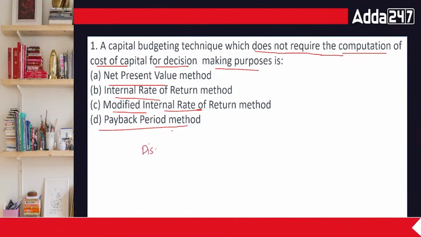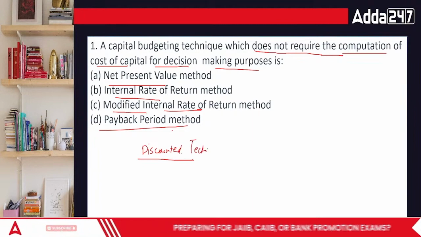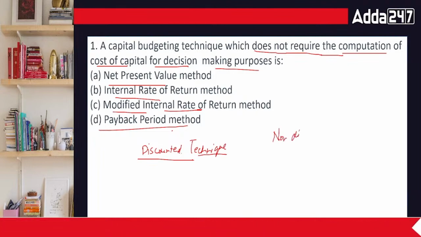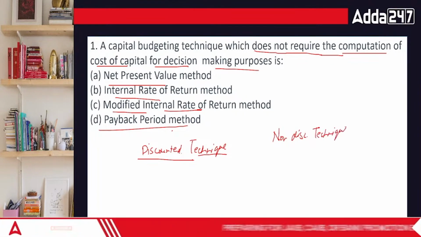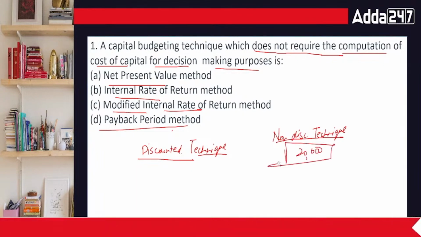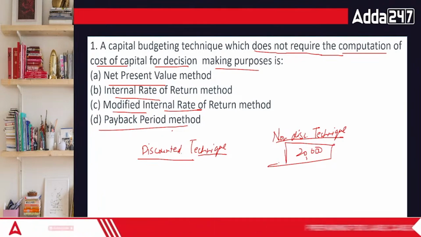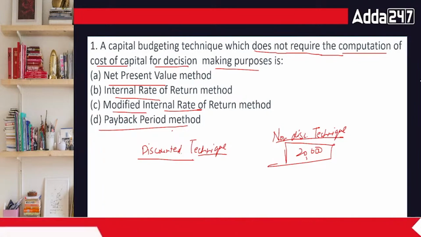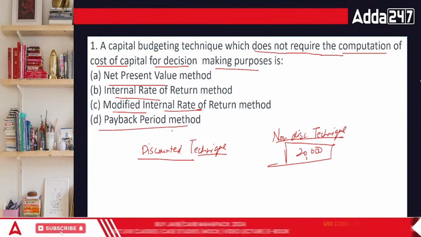One is discounted techniques. These are the modern ones because they consider time value of money, while we have something called non-discounted techniques. That means you will just take the value as it is. For example, if I'm going to receive 20,000 after 2 years, we will consider it, 20,000 is good enough, but you have to think that in the next 2 years, inflation is still going to come. This 20,000 is not the same value as it is today. So technically, this would be a wrong approach.